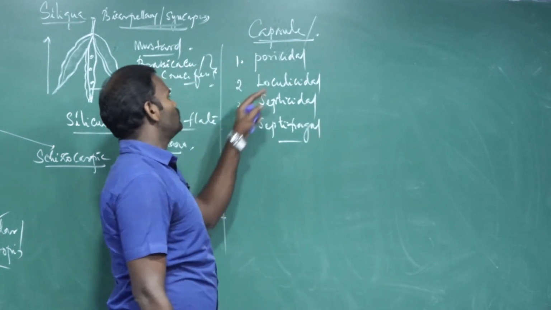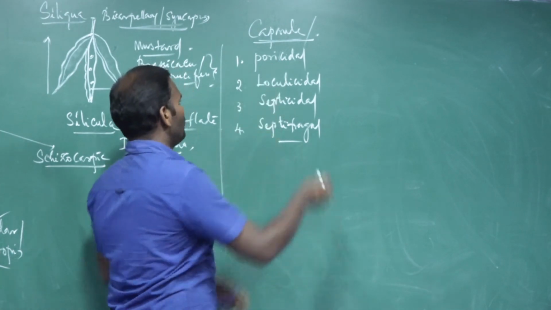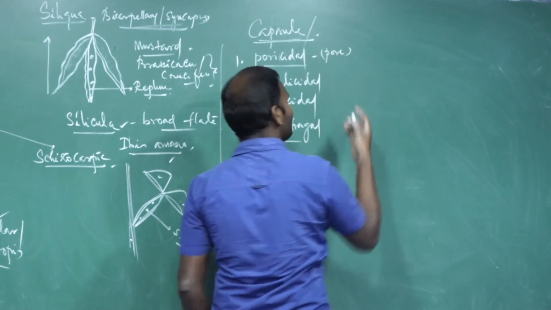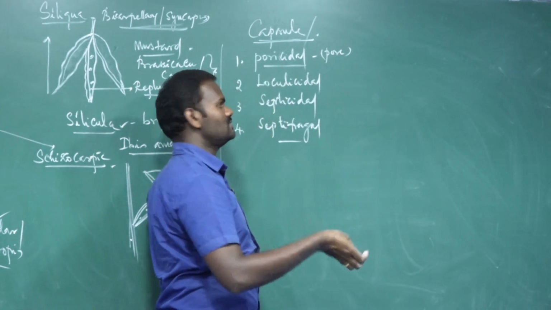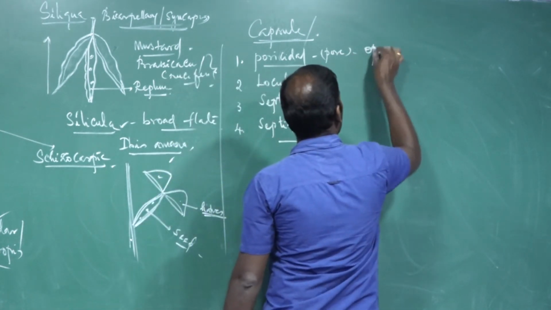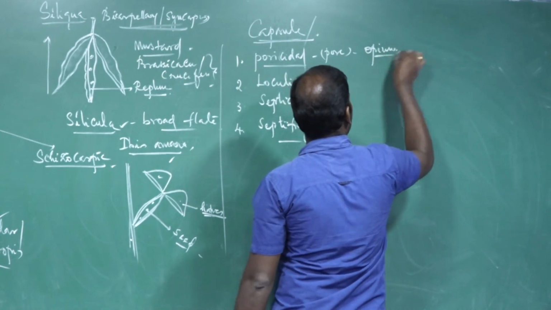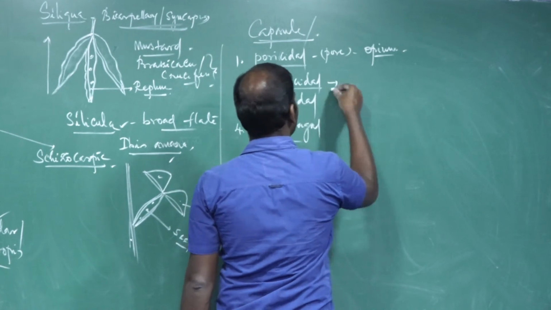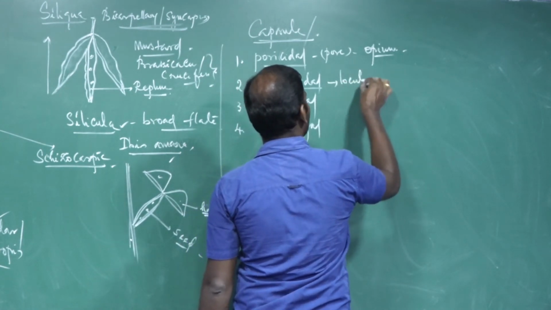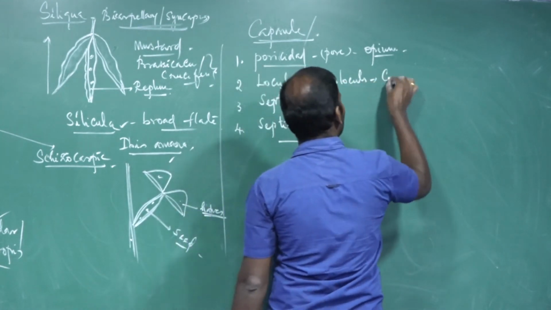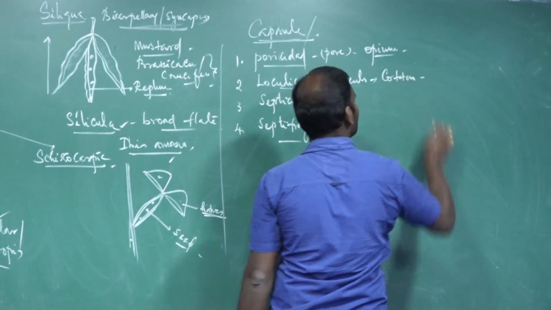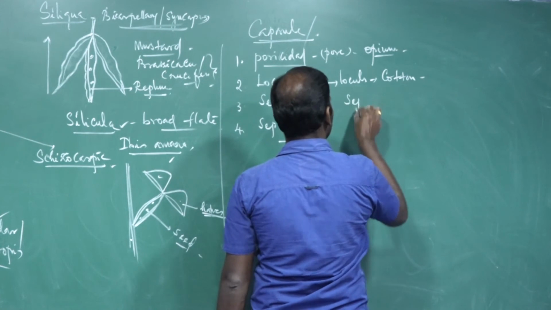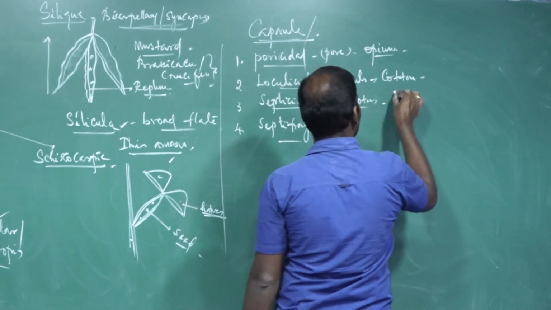Poricidal dehisces through pores to liberate the seeds. For example, opium poppy. Loculicidal capsules dehisce through locules. For example, cotton. Septicidal capsules dehisce through the septum. For example, linseed.